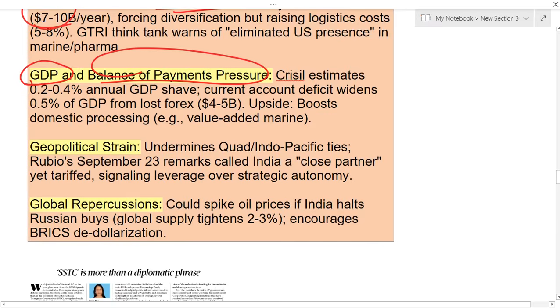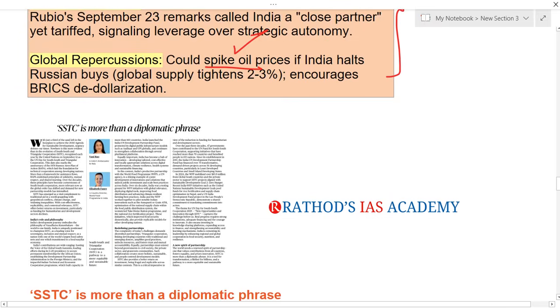And next one is there will also be an impact on our groupings like Quad, Indo-Pacific ties, where the US and India are both partners. And apart from that, it may also lead to an increase in global oil prices, which will impact the energy security of our country. So these will be the long-term as well as short-term impacts of this US tariffs case.